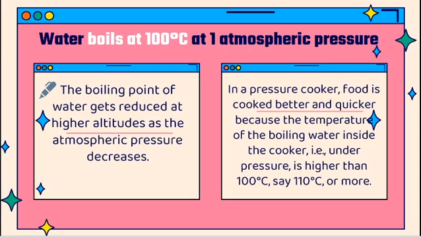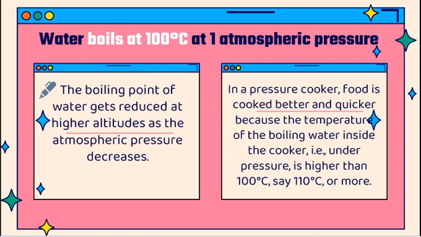Water boils at 100 degrees Celsius at 1 atmospheric pressure. So this is the boiling point of water. This boiling point will be reduced at higher altitudes. At higher altitudes we all know the atmospheric pressure will be lower compared to our sea level surface. At sea level the pressure will be higher, in higher altitudes it will be lower. So at higher altitudes the boiling point will be reduced.